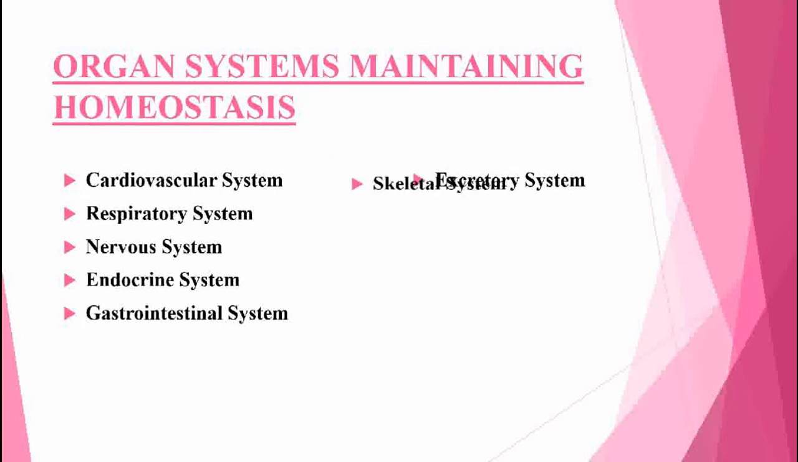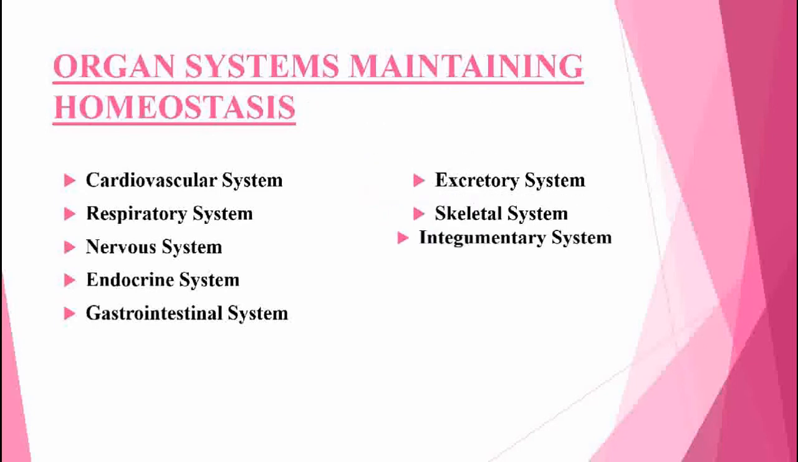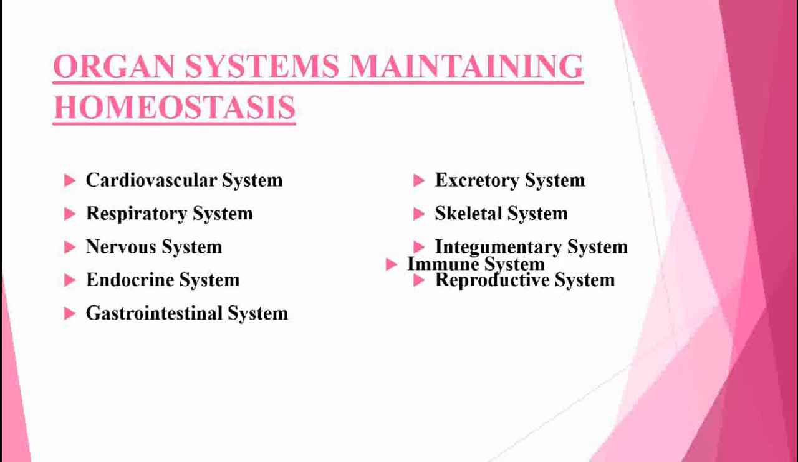excretory system involving the kidneys, skeletal system that are the main organs of movement, integumentary system involving the largest organ of body, skin, reproductive system, and the immune system involving the white blood cells.